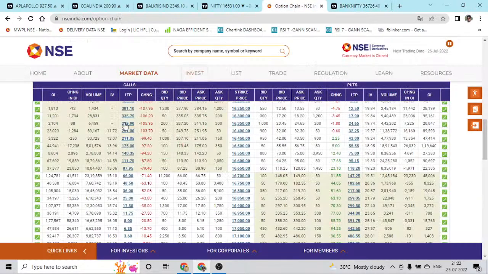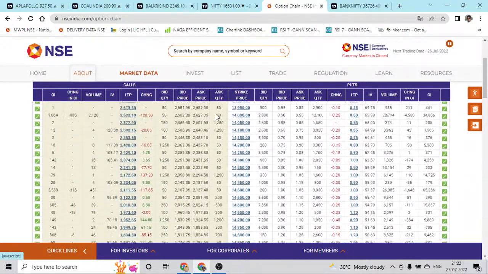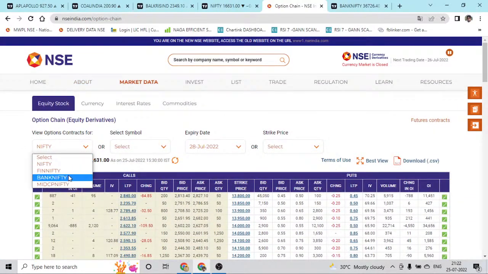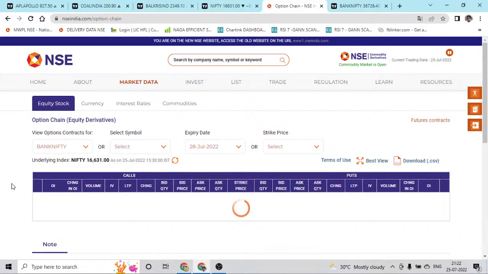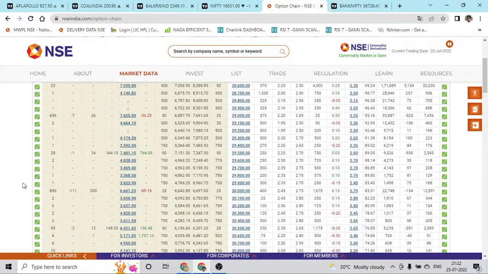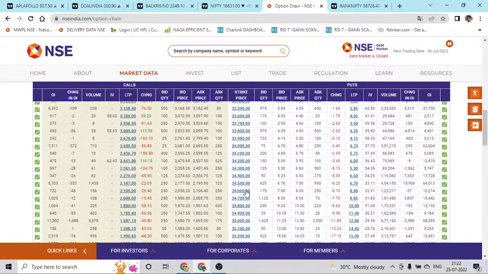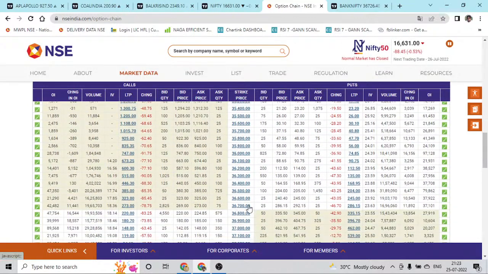And we'll have a glance at open interest in Bank Nifty as well. So Bank Nifty closed at 36,726.